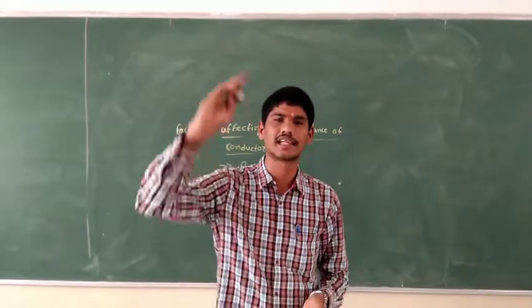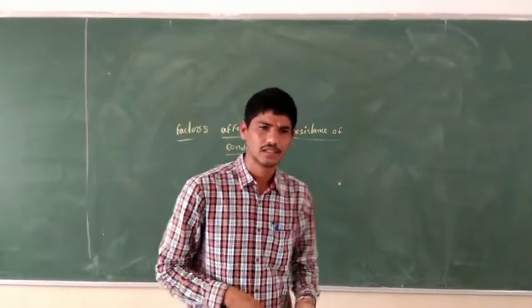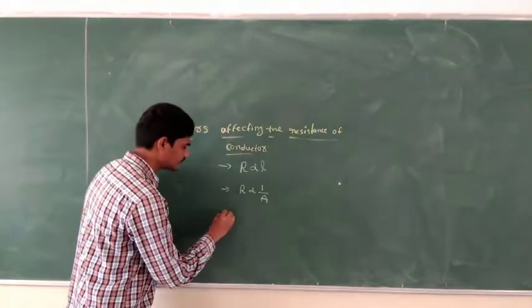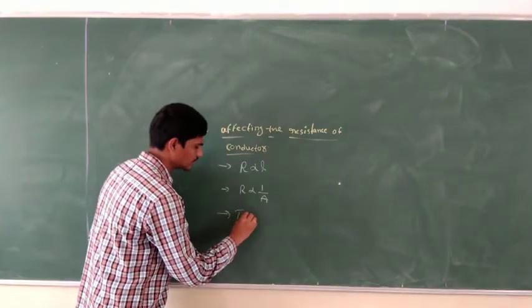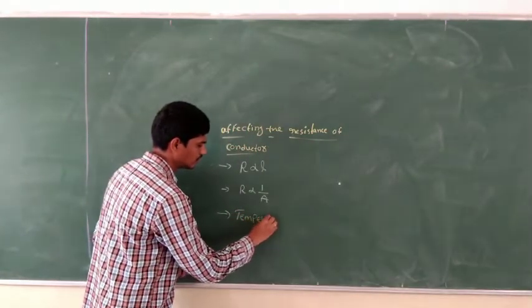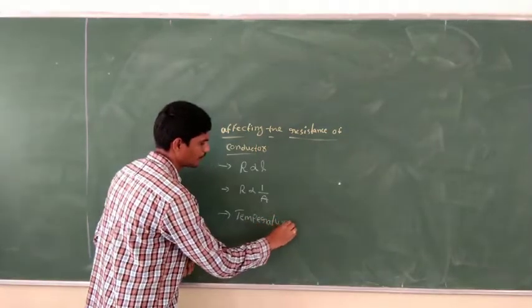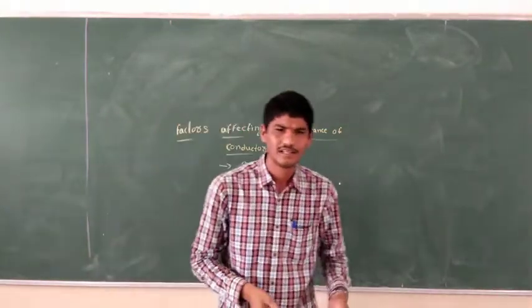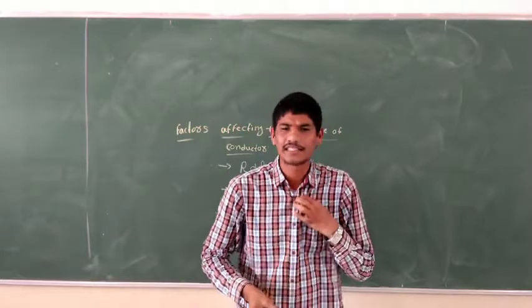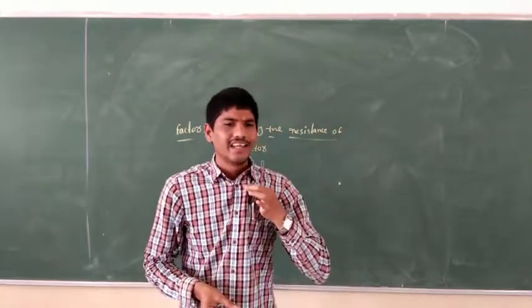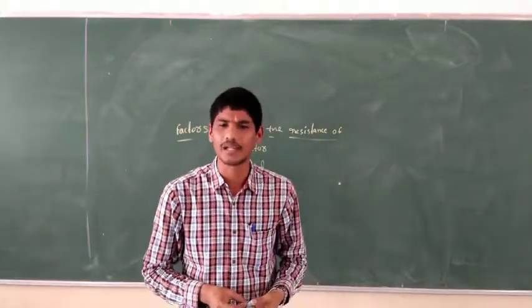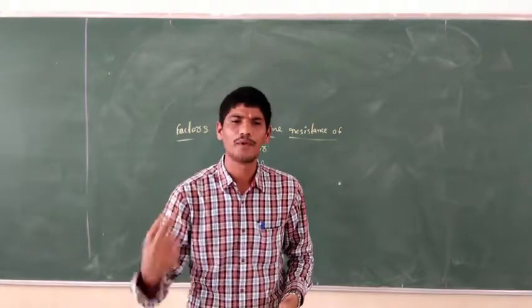Half, the resistance gets doubled, right? And now the third one is temperature. The resistance of a pure metal increases with the temperature. What are the pure metals?